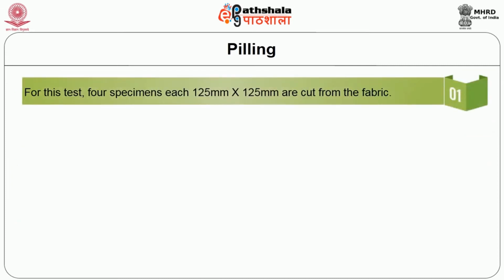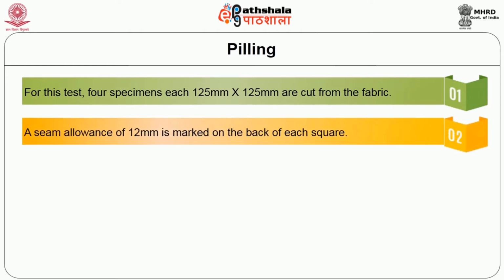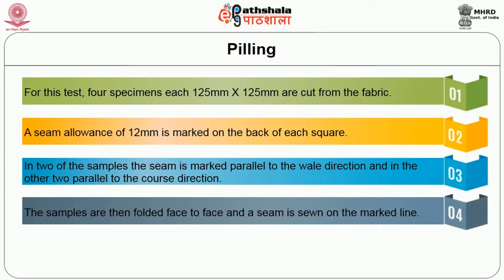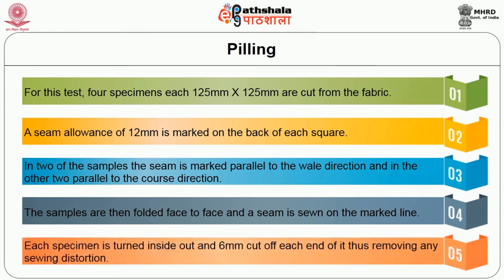For this test, 4 specimens each 125 mm by 125 mm are cut from the fabric. A seam allowance of 12 mm is marked on the back of each square. In 2 of the samples, the seam is marked parallel to the wale direction, and in the other 2 parallel to the course direction. The samples are then folded face to face and the seam is sewn on the marked line. Each specimen is turned inside out and 6 mm is cut off each end of it, thus removing any sewing distortion.